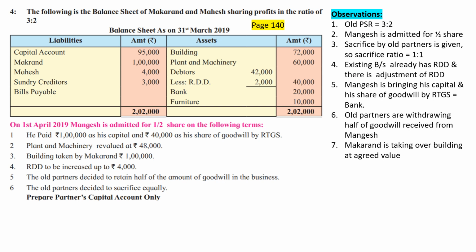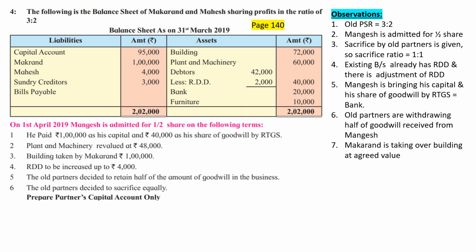Look at the observations one more time. If required, pause the video and get the observations written in your notebook. I am repeating again, observations are not to be written in examination. Observations are only for you and me for the purpose of creating a map of what to do. So we have written partners' capital account, in partners' capital account credit side, and now we are looking at first